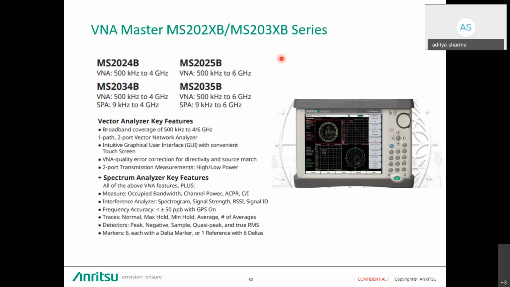Then it also gives the accessibility of traces, like normal trace, max hold, min hold, and average. If I talk about the detectors, it has peak detector, negative peak detector, sample, quasi peak, and RMS. All these detectors are already there in the spectrum analyzer function. And the user can use up to 6 markers, each with delta and reference.